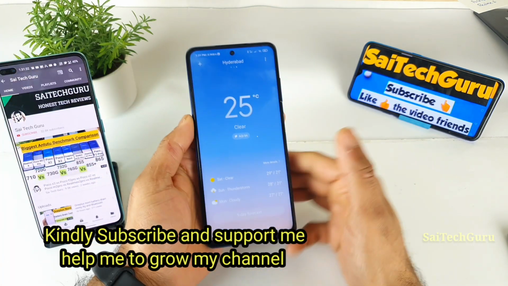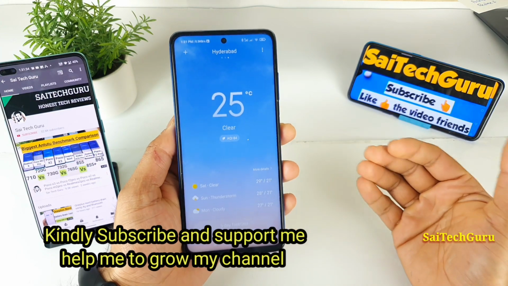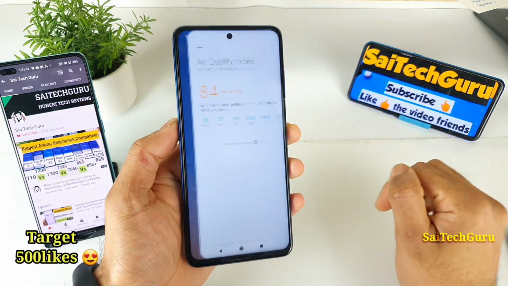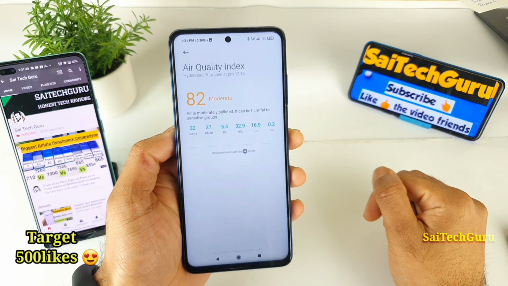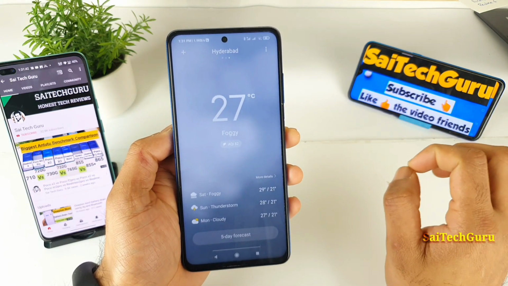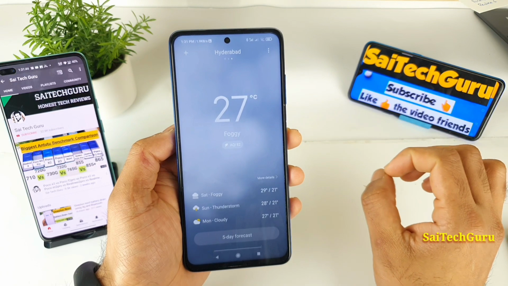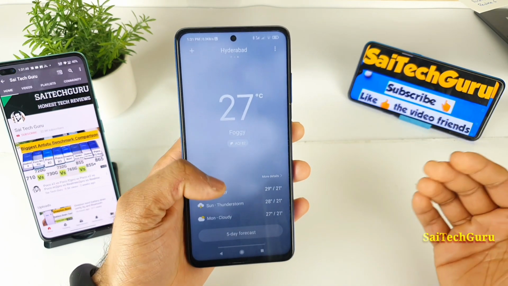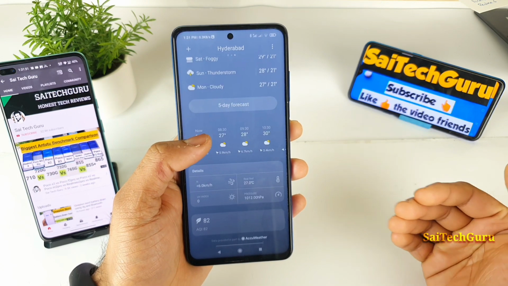So right now, in the default weather application, which is a very good thing, first I did notice there is a new air quality index meter as well, as you can see. A few of the cities have this kind of option. A few cities don't display the air quality, as you can see here. So that's another good feature which is present here.